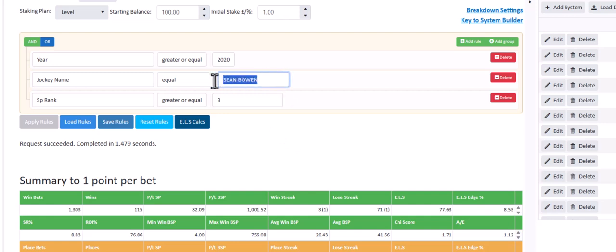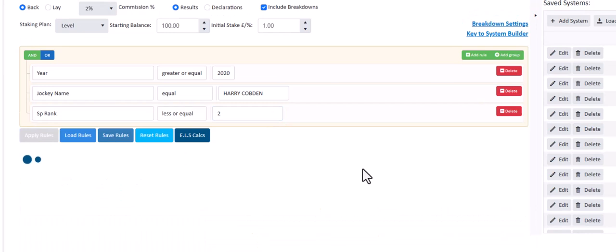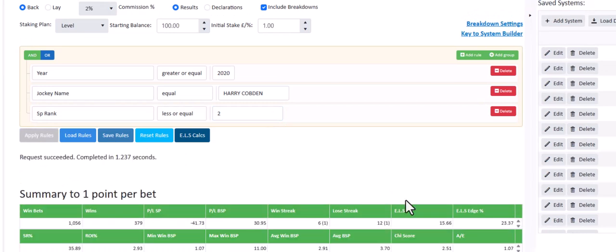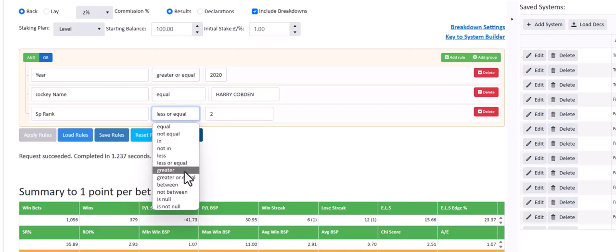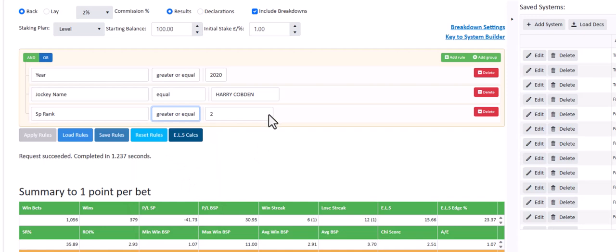Okay, so let's compare that now to Harry Cobden, who is the second or third top jockey at the moment, and we will look at the less or equal to. So the first 2 favourites for Harry Cobden. Okay, 1.07, excellent. There's nothing wrong with that at all. Obviously, he's riding a lot of runners for Paul Nicholls. A lot of those will be the first and second favourites, but it'll be interesting to see how he does on the horses that aren't the two fancied horses.